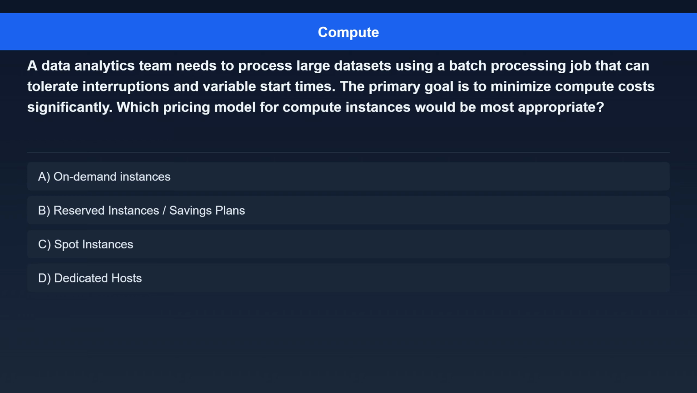Option A. On-demand instances. Option B. Reserved instances / savings plans. Option C. Spot instances. Option D. Dedicated hosts.